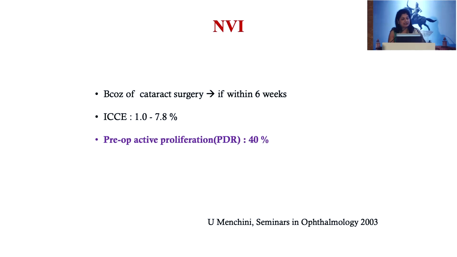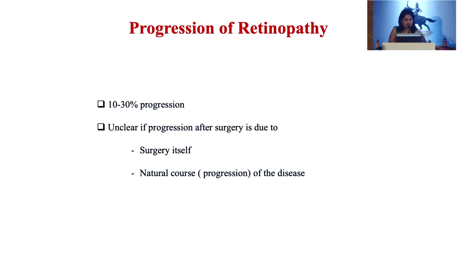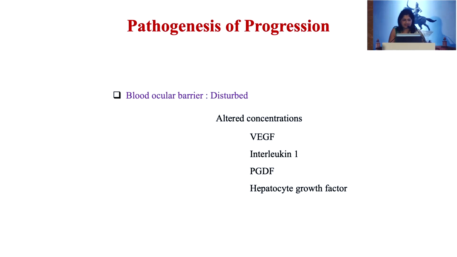Progression of neovascularization of the iris is seen mainly because of the cataract surgery per se, or it can be seen if there is pre-op active proliferation, which is seen in 40% of the patients. Now, regarding the progression of diabetic retinopathy, there is conflicting literature. Some say there is clear progression, and some say there is no progression related to cataract surgery. While progression is seen in 10 to 30% of patients, it is still in doubt whether it is because of the surgery itself or the natural course of the disease.